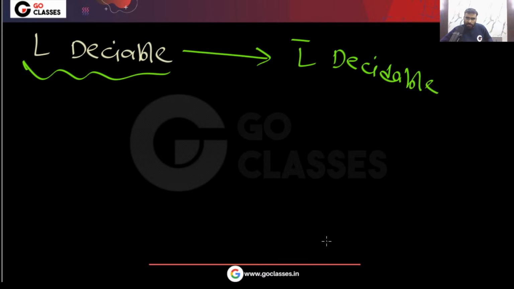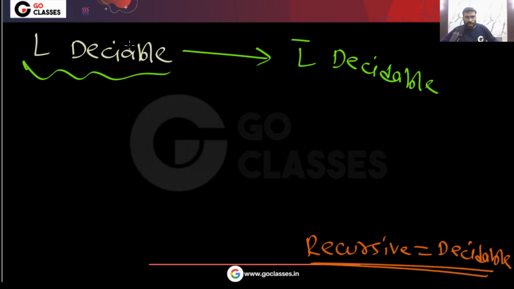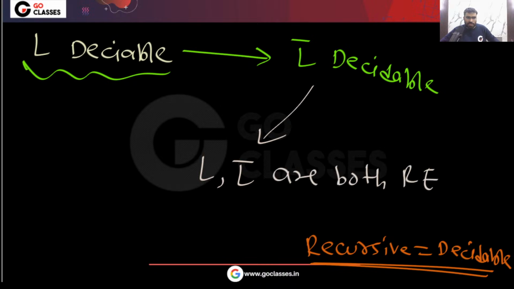Decidable means recursive. Another word for decidable is recursive. So if L is decidable, then L complement will be decidable. Then can I say both L and L complement are RE? Is this clear? Because of course every decidable language is RE. So L and L complement will be RE.